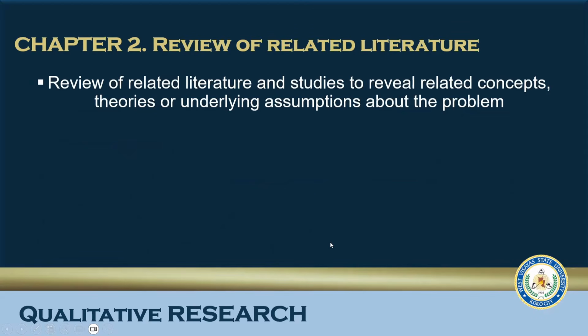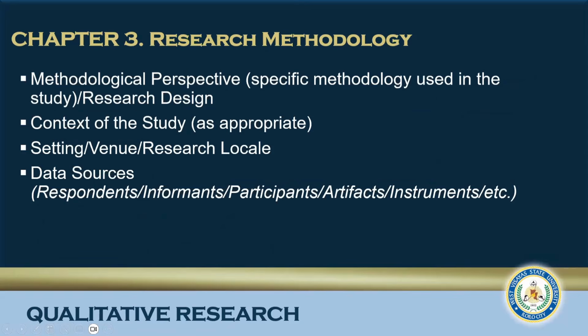Chapter 2 has a similar description. For the third chapter, it is also entitled Research Methodology, and it includes methodological perspective, wherein you specify methodology used in the study or your research design.